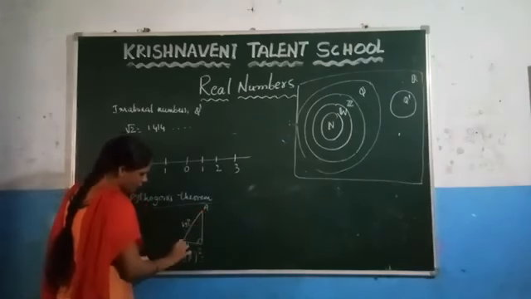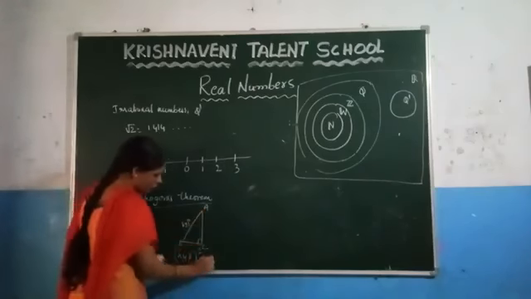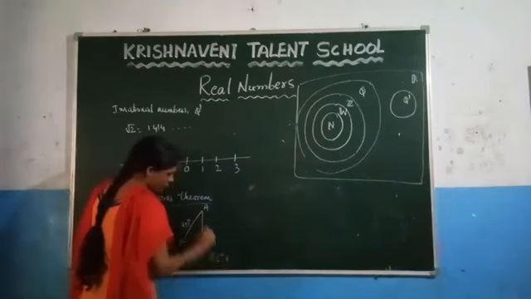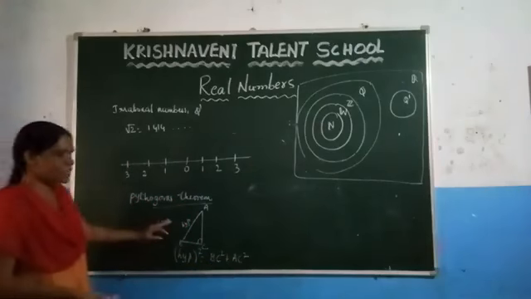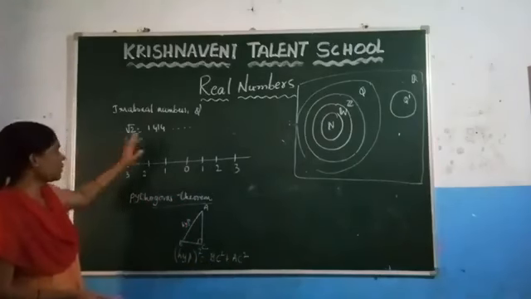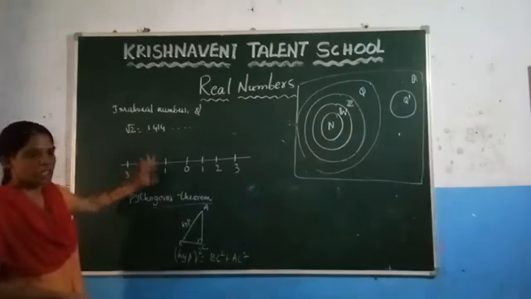Here, mark it as A, B, C. So, what are the other two sides? BC square plus AC square. This is what the Pythagoras theorem states. By using this Pythagoras theorem, you can represent this irrational number on a number line.